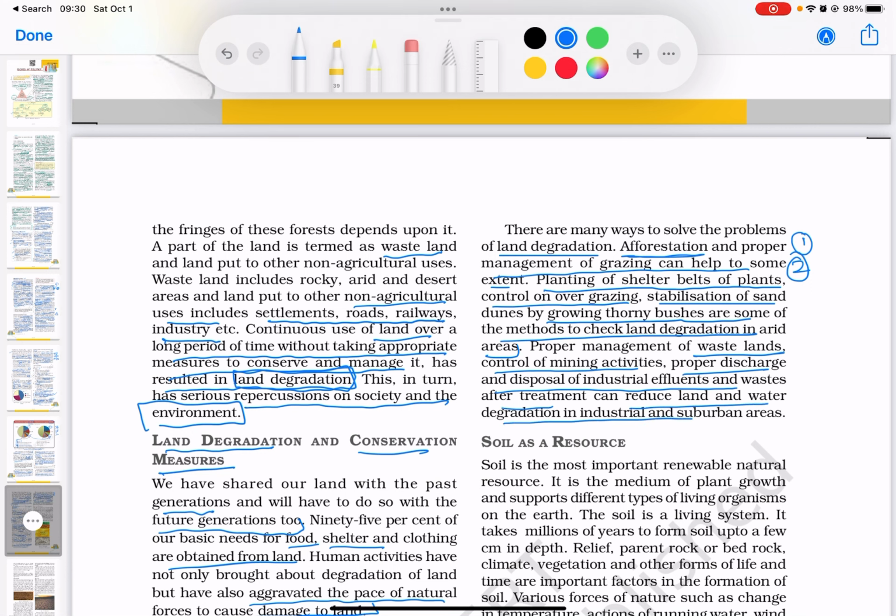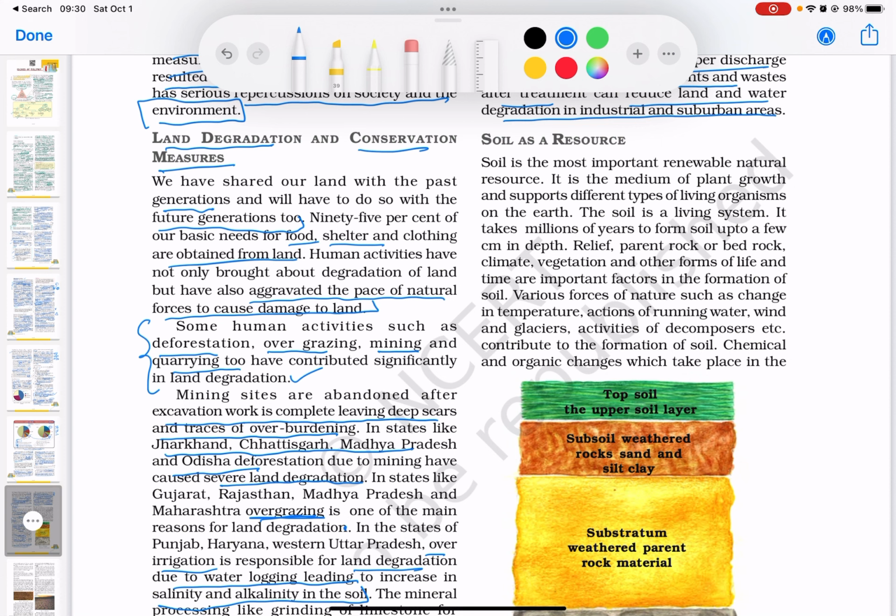Now, let us look at soil as a resource. Let's try to understand why soil is such an important thing for us humans as a resource. Soil can be considered as the most important renewable natural resource. It is the medium of plant growth and supports different types of living organisms on the earth. The soil is a living system. This is a key thing to keep in mind. It takes millions of years to form soil up to a few centimeters in depth.